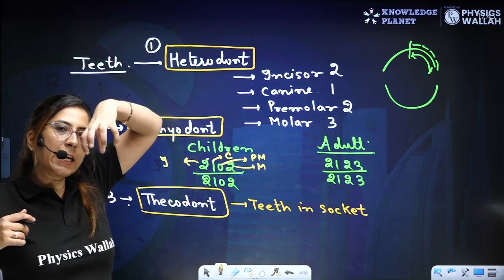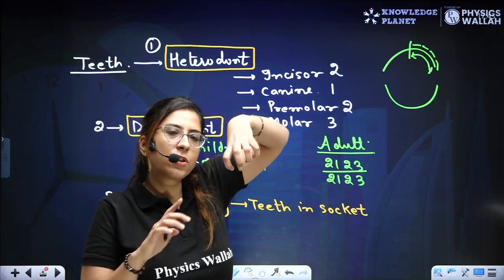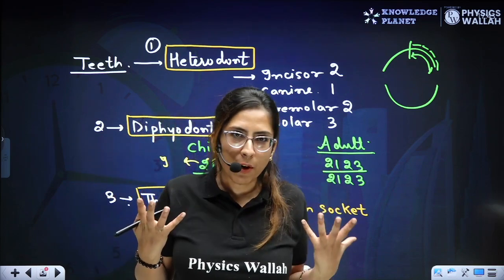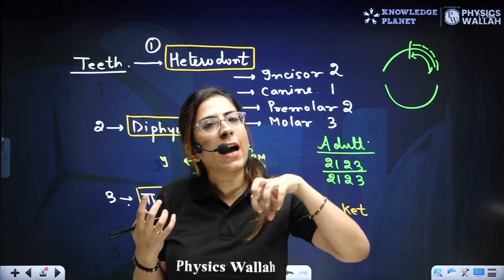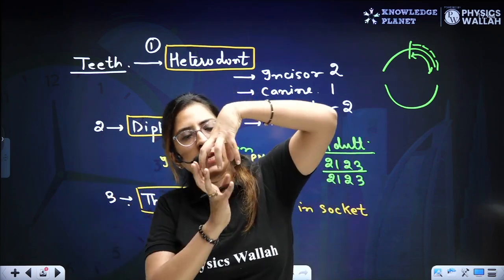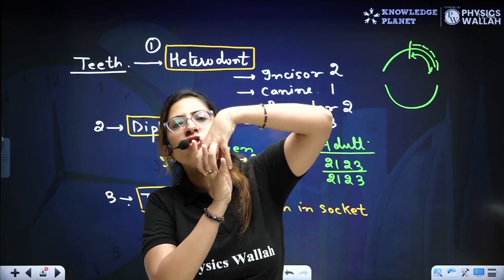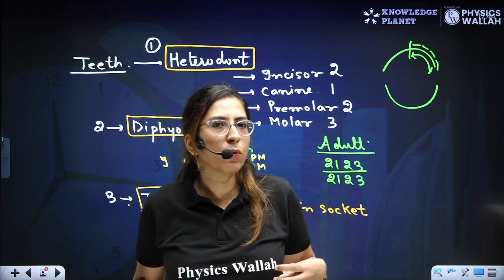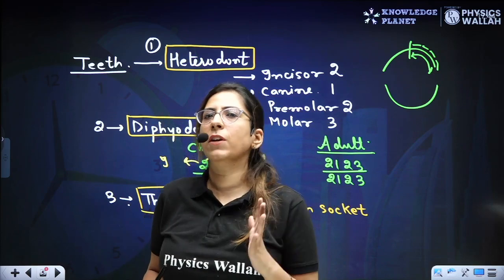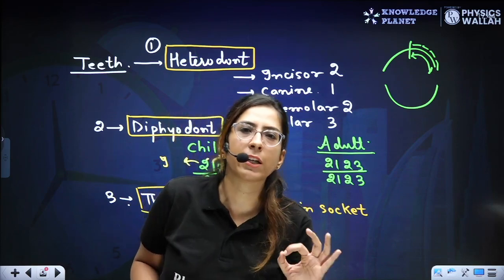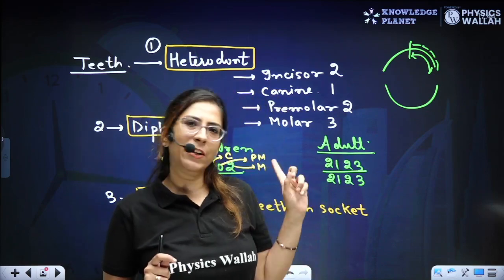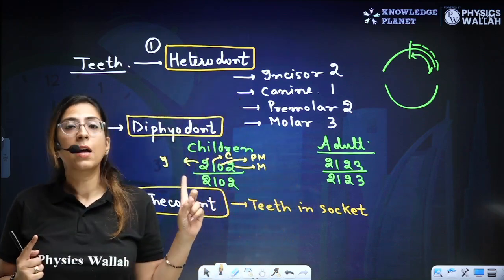If you look at our teeth, they have 3 different regions: a crown which is visible from outside, a neck region, as well as a root. The root is embedded in the gums, the gingiva. They are embedded over there, and that is the reason we call it the thecodont condition, embedded in socket. These are the 3 terminologies as far as human teeth are considered.